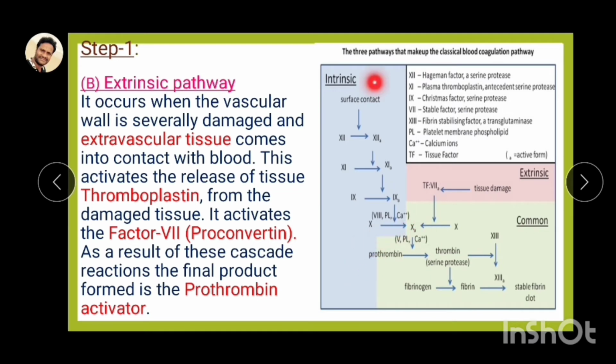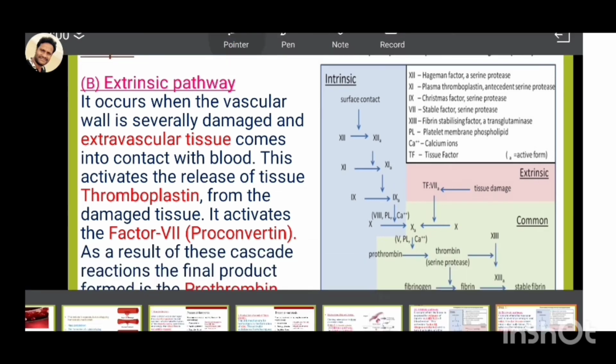So here you can see that in both the intrinsic pathway and the extrinsic pathway, finally prothrombin activator is formed.